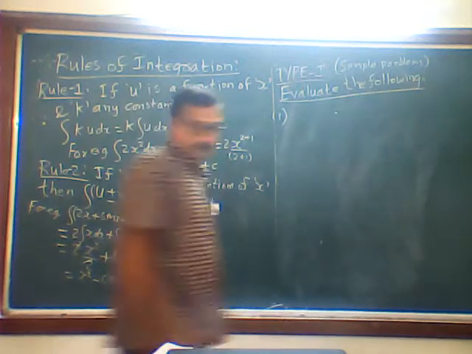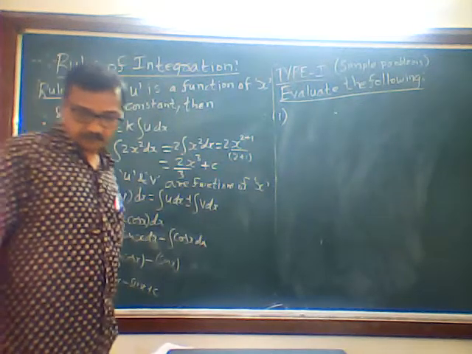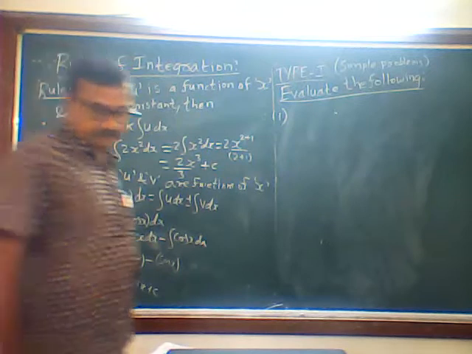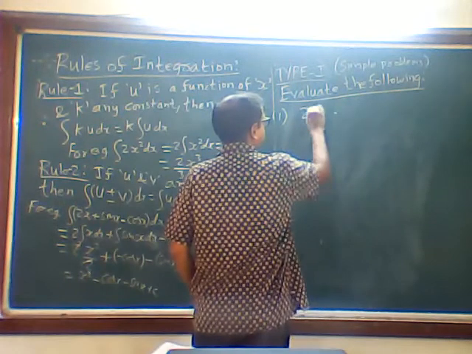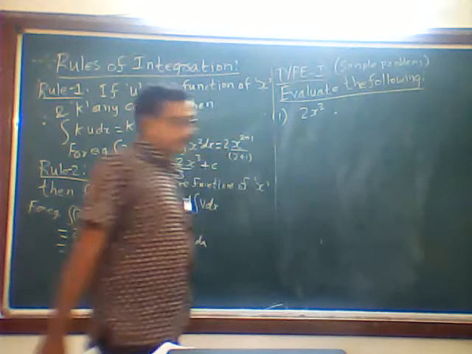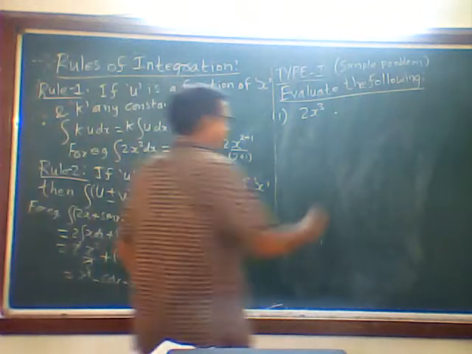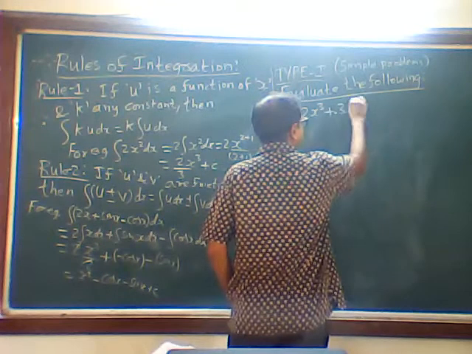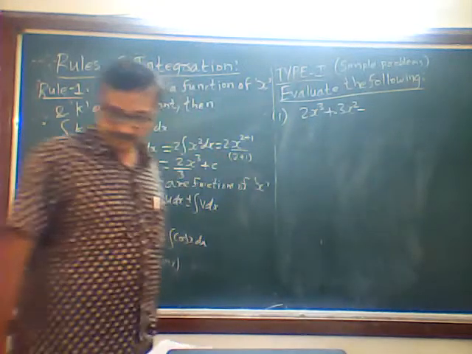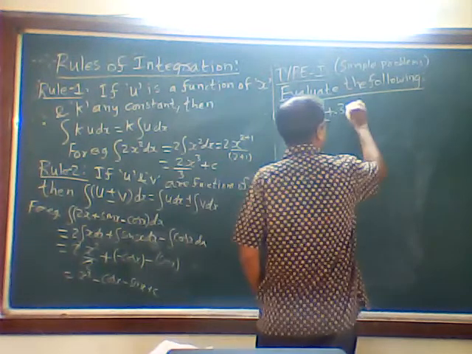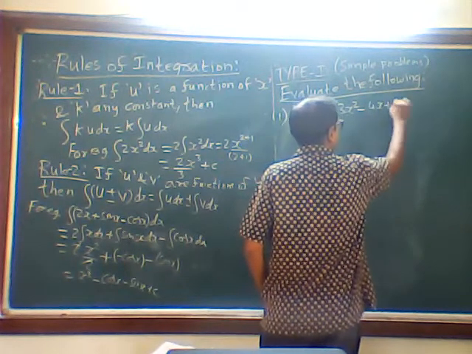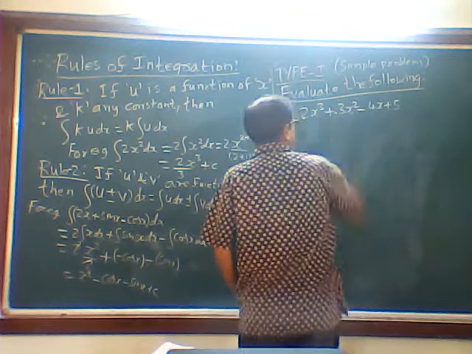Okay, now the first one. The given function is 2x cube plus 3x square minus 4x plus 5. Okay, this is the given function.